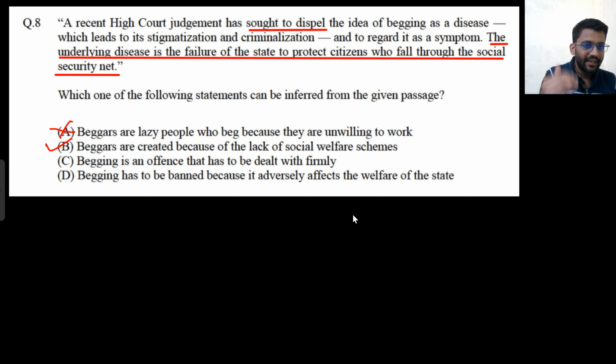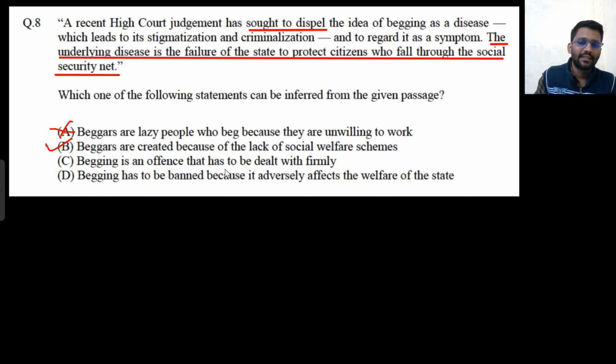Because the state is unable to provide social welfare scheme to the people of the state. So the underlying disease is the failure of the state to protect citizens who fall through the social security net, because they are not able to provide the social welfare scheme to the people of the state. So that's why they have to beg. So beggars are created because of the lack of social welfare scheme.